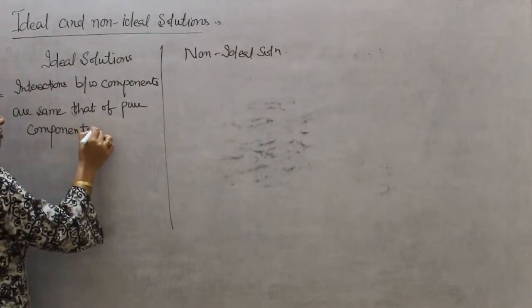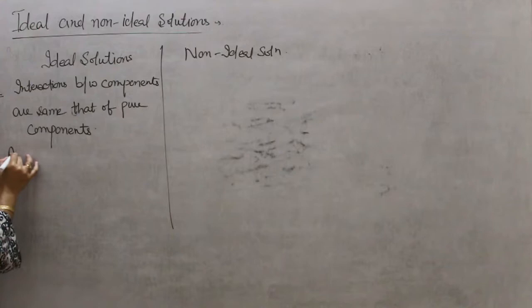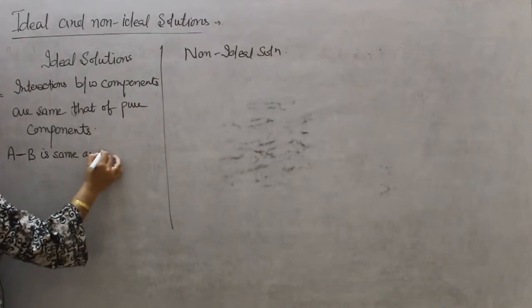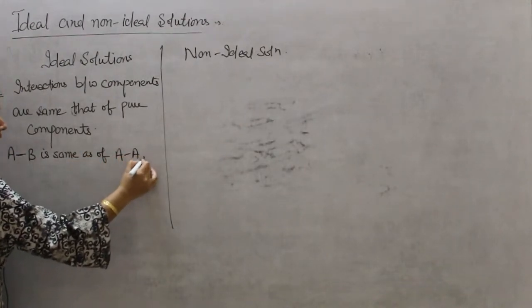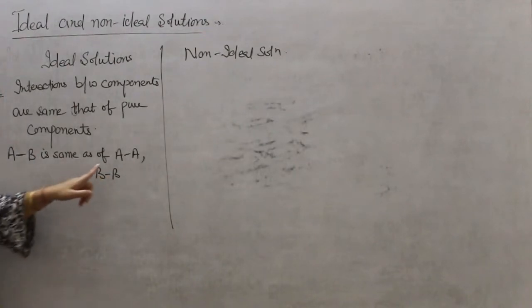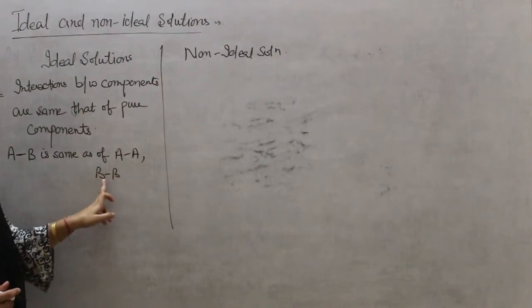Means if we mix two components A and B, the interaction between AB is same as that of AA and BB interactions. For example, we have two components, A and B.